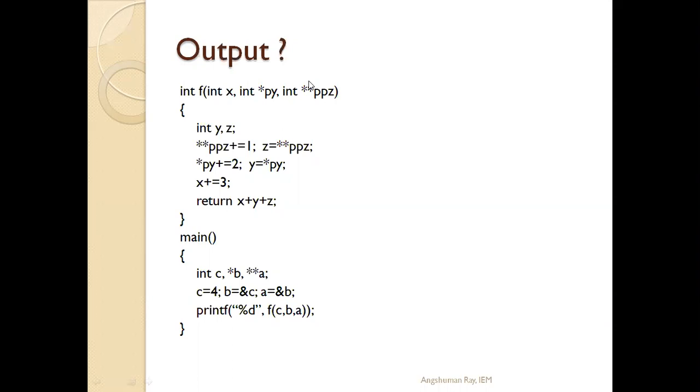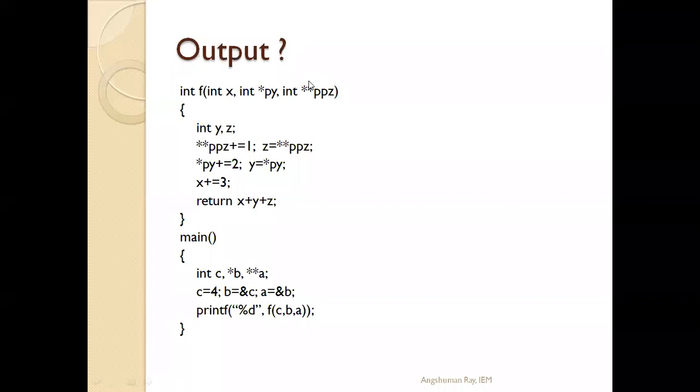In the function part, the parameters we have are integer x, integer pointer py, integer double pointer ppz, and within the function we have declared two variables of integer type, y and z.